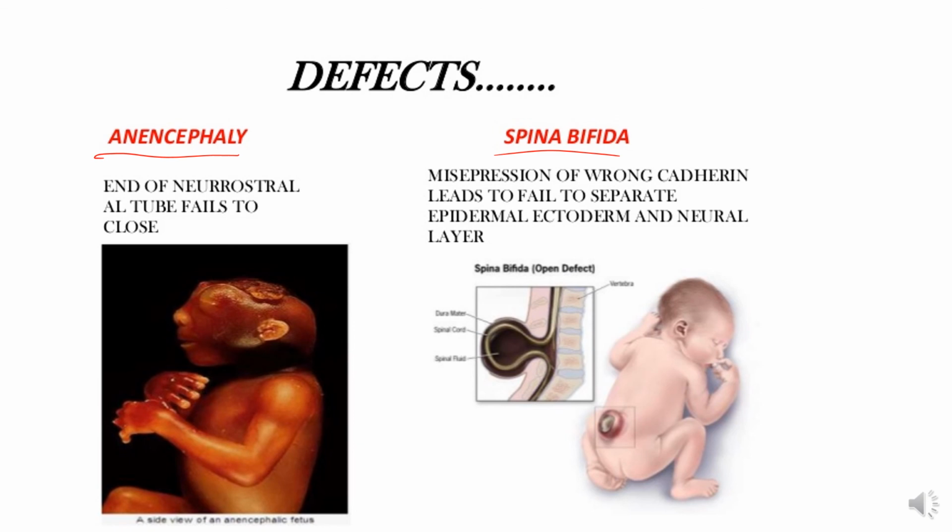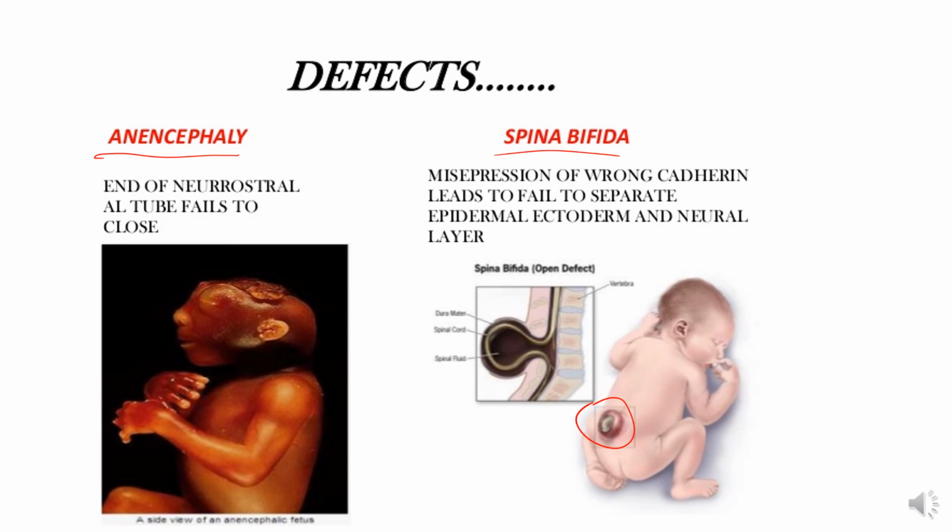The most common site for spina bifida to occur is in the lumbosacral region. Here you can see the lumbosacral region. This is the most common site, suggesting that the closure process in this area may be more susceptible to genetic or environmental factors. Anencephaly is a lethal defect, and most of these cases are diagnosed prenatally and pregnancy is terminated. Children with spina bifida lose a degree of neurological function based on the spinal cord level of the lesion and its severity.